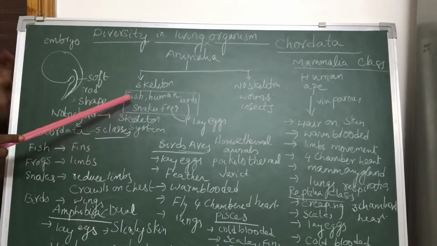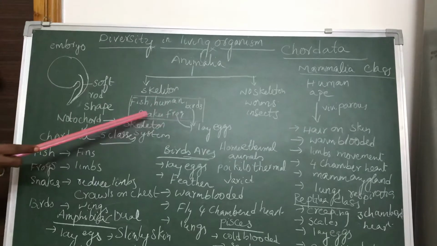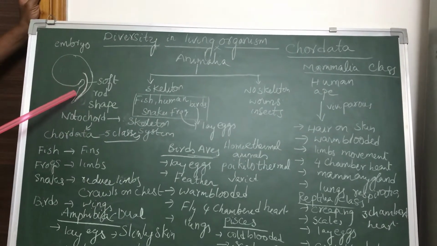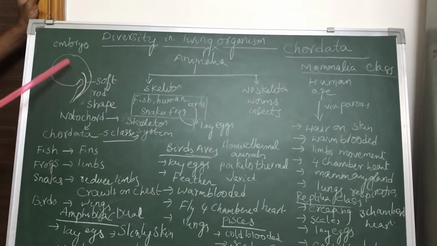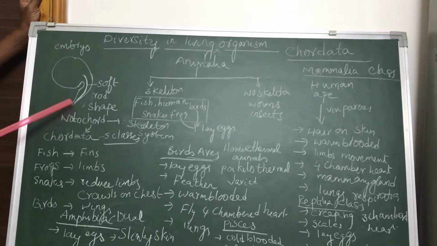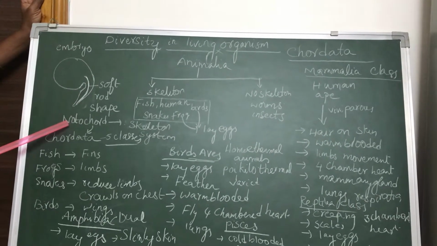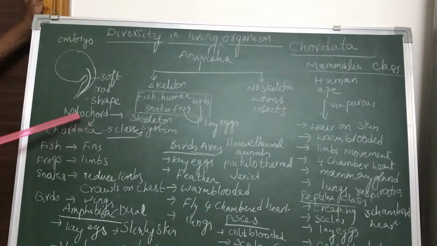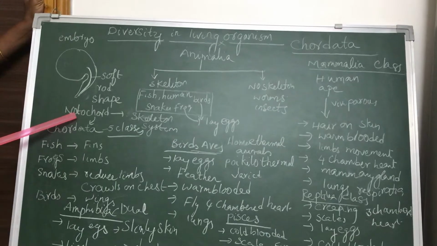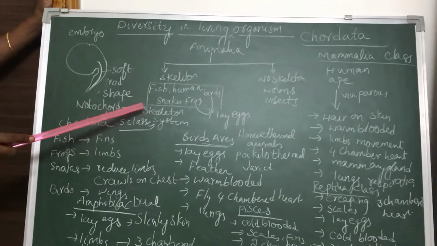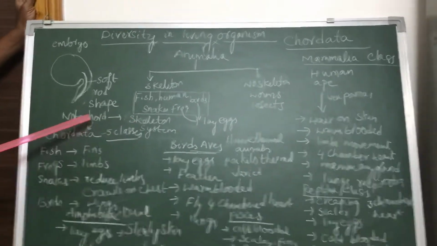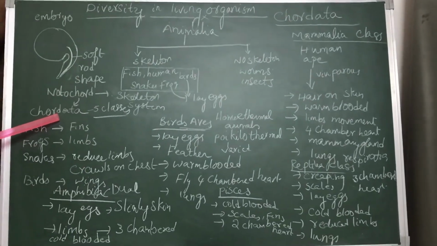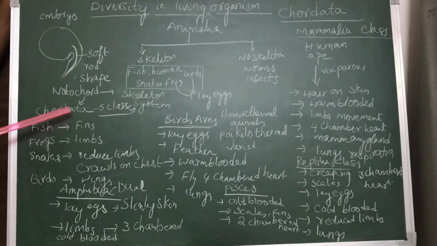When you observe the embryos of fish, human beings, birds and snakes, we come across a soft rod-shaped structure in their embryonic stage. This rod-like structure we call the notochord. This notochord gives rise to the skeletal system. The organisms which possess a notochord are grouped under a phylum called Chordata.